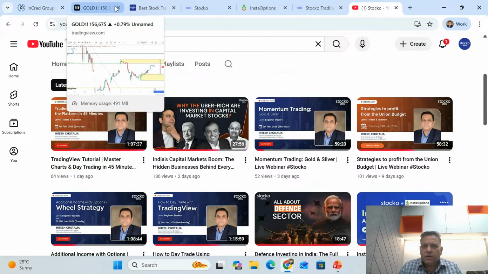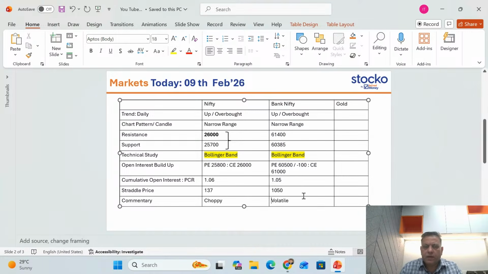So let me come back to our plan. Yeah. So that's what the plan looks like for tomorrow. Both in Nifty as well as Bank Nifty, the put side is more than the call. So PCR is slightly a shade above 1. Intraday choppiness is there, and follow your levels.